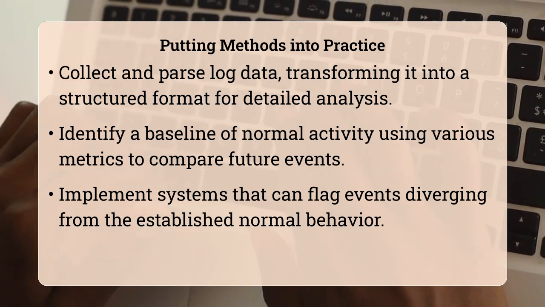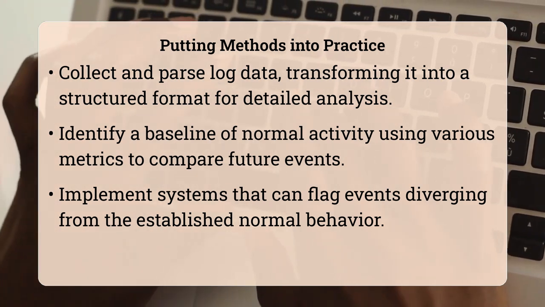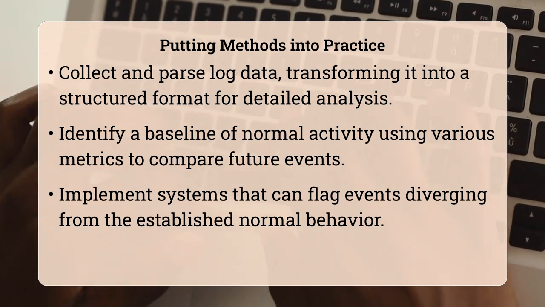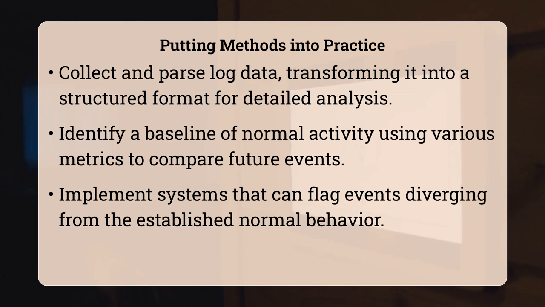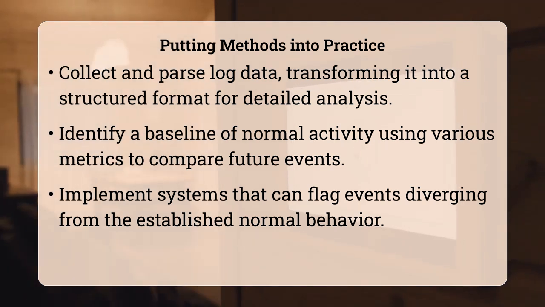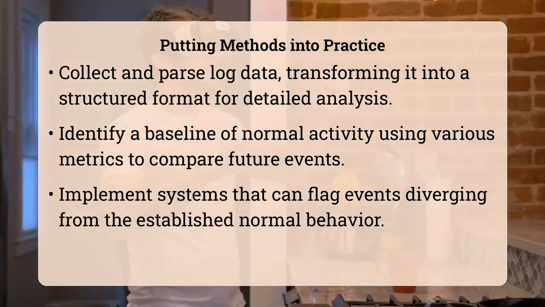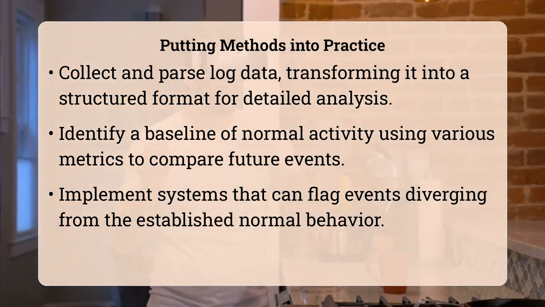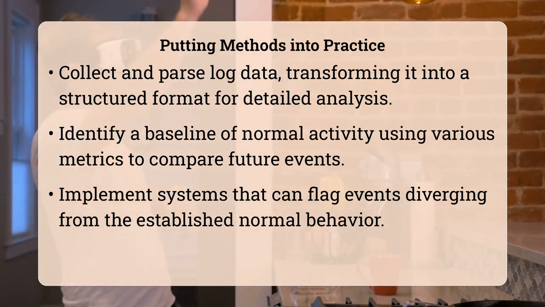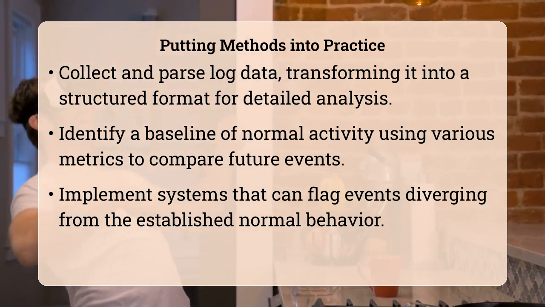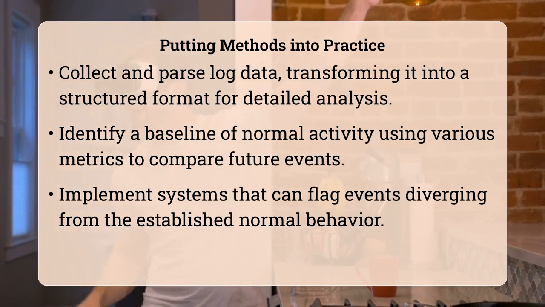For rule-based systems, you would define specific patterns or thresholds that, if met, trigger an alert. Machine learning models, on the other hand, can learn these normal patterns from historical data and then predict what future behavior should look like, flagging anything that diverges significantly from that prediction. A key insight in this field is the concept of a normal system not being static.